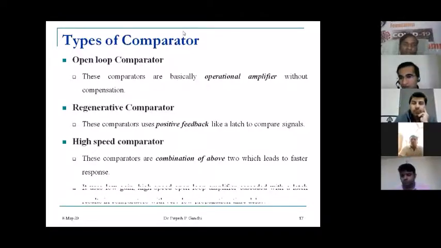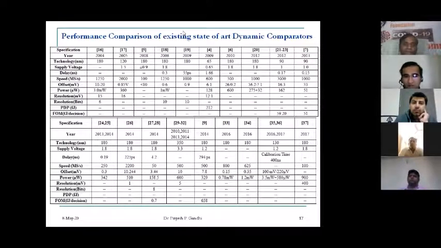So for this research work, more than this many papers have been studied, and a final comparison table has been prepared. From this we can find out which parameters are more crucial as far as the design of the comparator is concerned, and which kind of parameters we have to optimize. These are the things that we have to look at: the technology, the supply voltage, the delay, the speed, the offset, power, the resolution, then the power delay product, and a figure of merit.